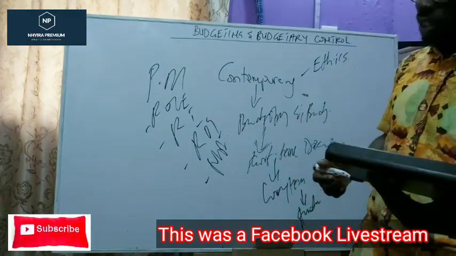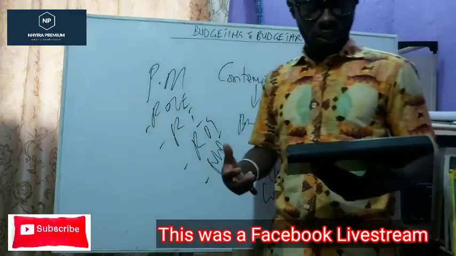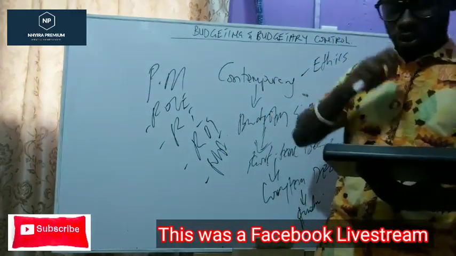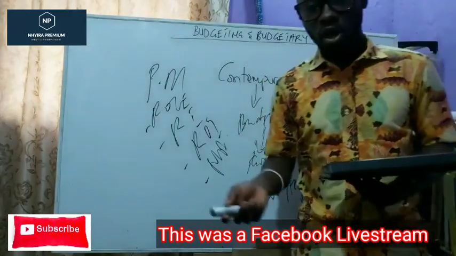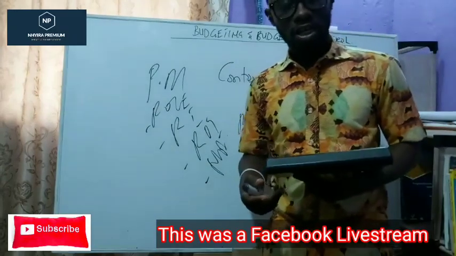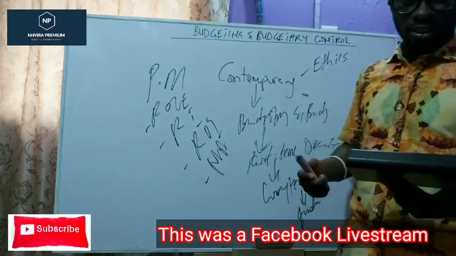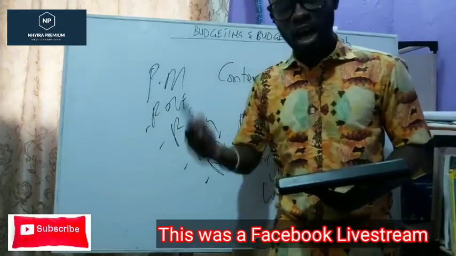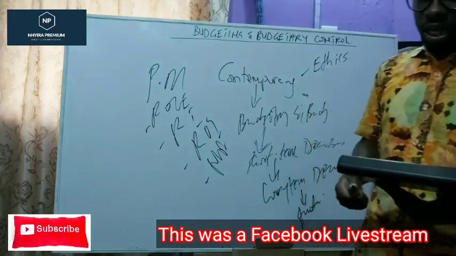Then we come to short-term decisions, another critical area. Here we talk about make or buy, limiting factor analysis, relevant costing analysis, as well as break-even analysis or cost volume profit analysis. That is another critical section of the syllabus that you must understand.